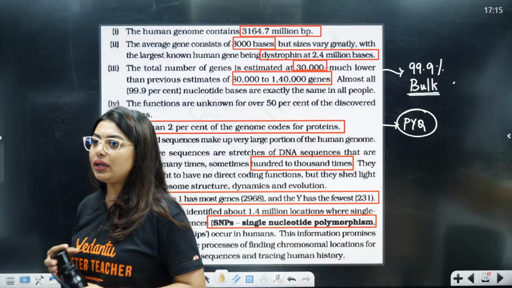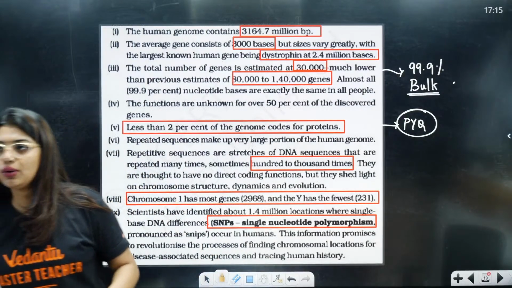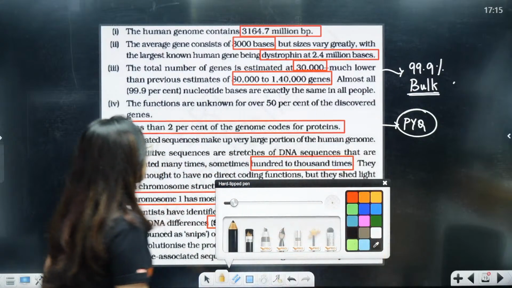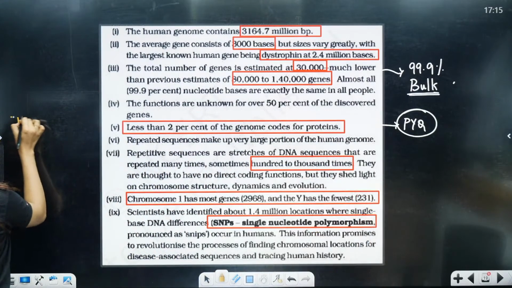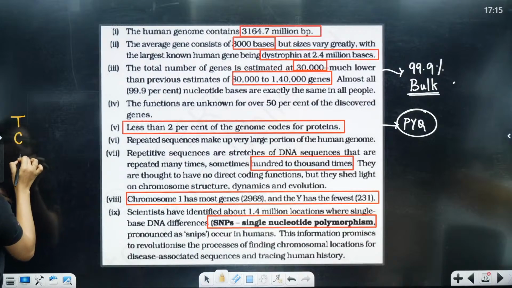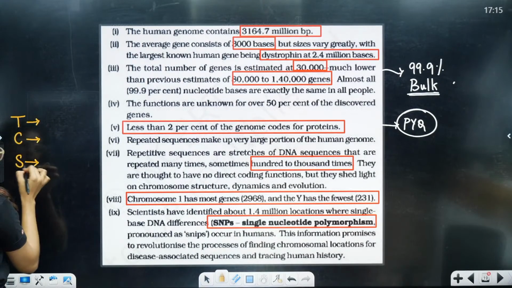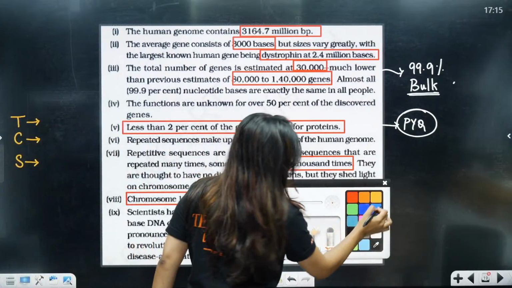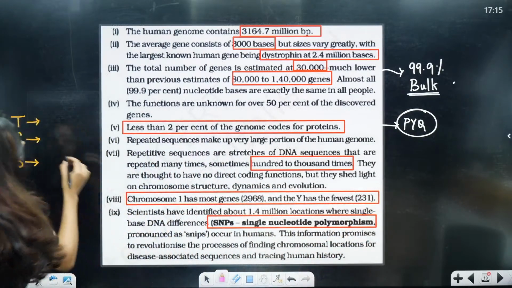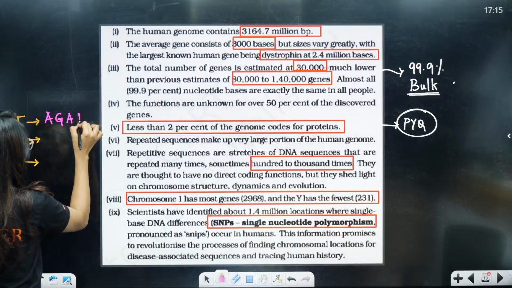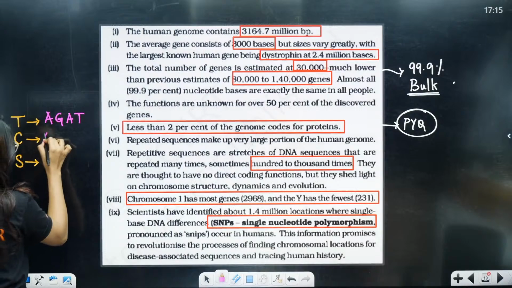Okay, we have Technoblade, Charan and Sneha. So we are just going to write T for Technoblade, C for Charan and S for Sneha. Now let's say, students, we are going to see 3 people's DNA. One small repetitive strand we are going to take. Okay, this is one strand.